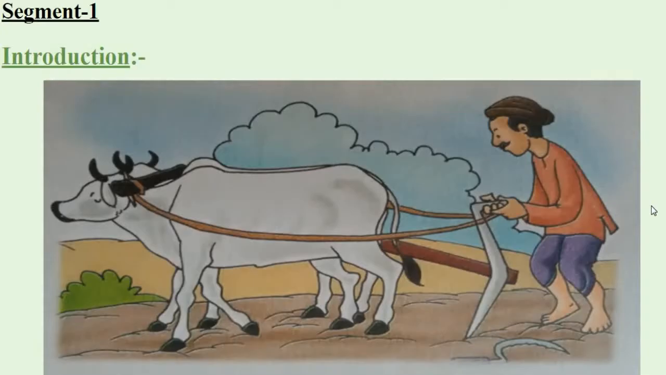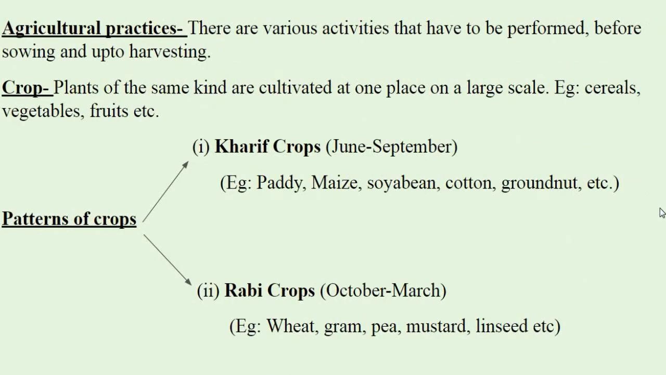Children, there are doctors, engineers, businessmen, teachers, tailors, carpenters, and so many categories of people in our surroundings. But there is one and only farmer to feed them. So, agriculture deserves its importance. First, we are going to learn about agricultural practices.